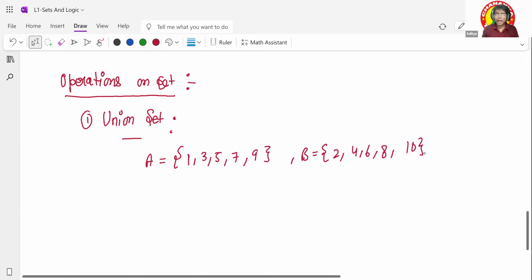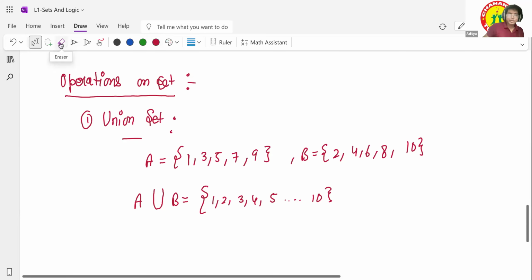For union we use this symbol. If I'm writing A union B, it will contain all the elements which are part of these two sets. So I write 1, 2, 3, 4, 5, and so on till 10. Is that clear? Yes, sir.